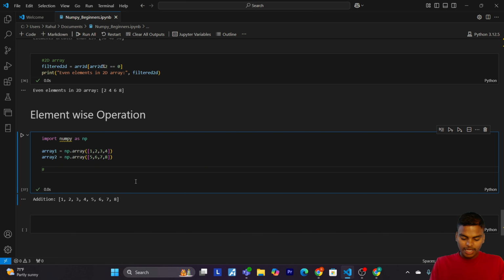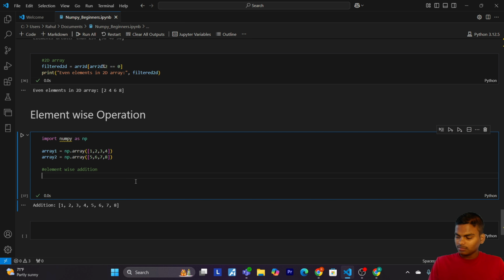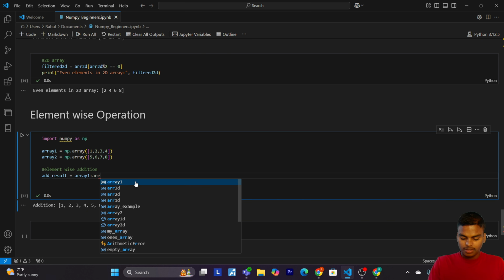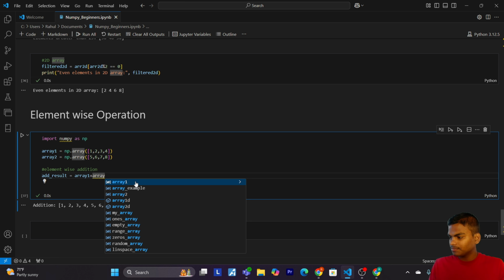Now it's time for the element-wise addition. Let's make another variable, add_result, equals array1 plus array2.